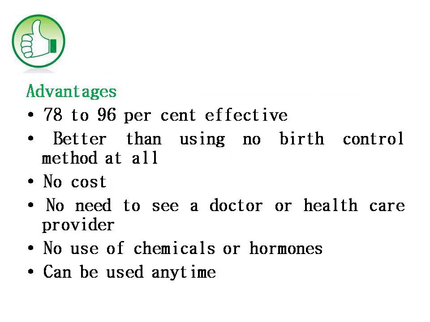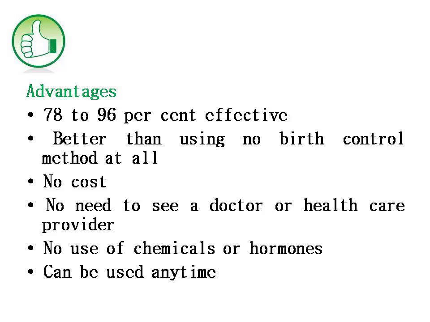We'll see the advantages of the withdrawal or coitus interruptus method. It is 78 to 96% effective compared to other methods, and it is better than using no birth control at all. There is no need of using any kind of pills, and it doesn't cost anything.